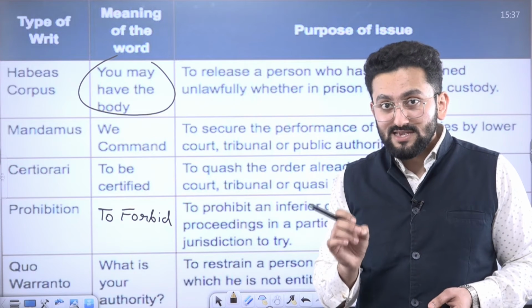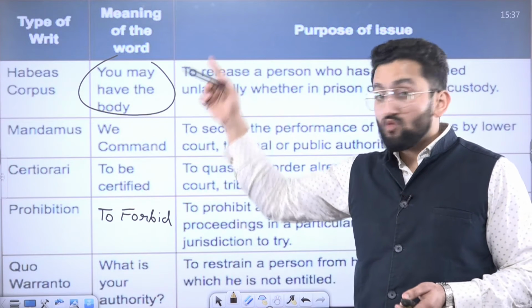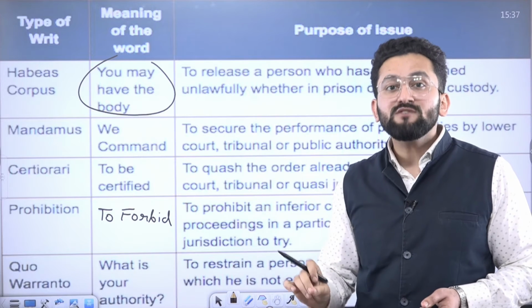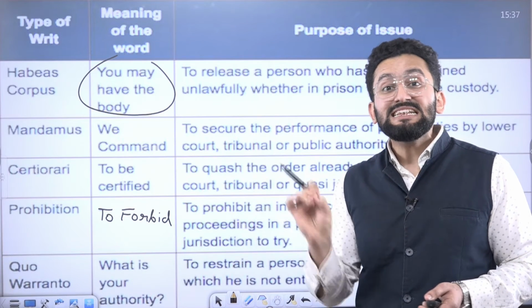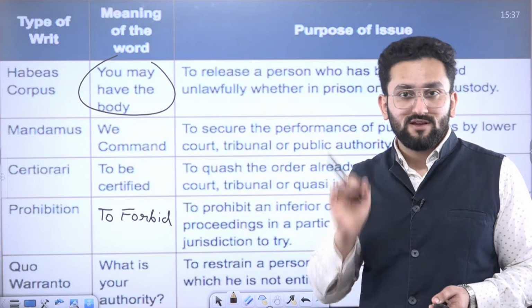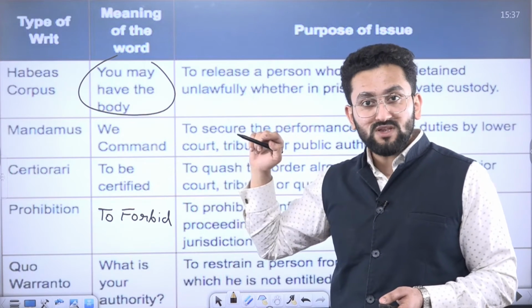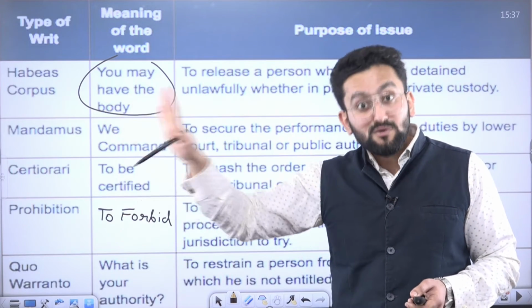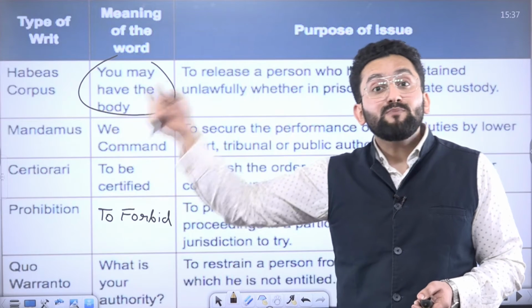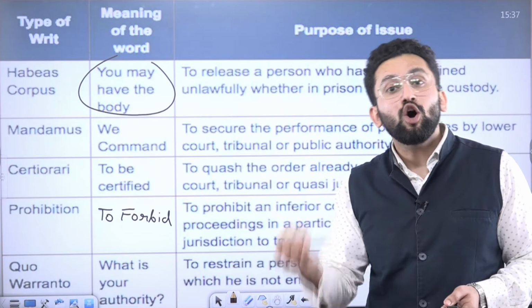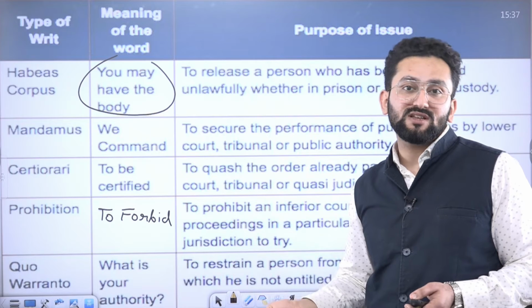So in this case, you can go to the Supreme Court using Article 32, that the detention of Rohit is illegal, is arbitrary. And you can ask the Supreme Court, please issue this writ of habeas corpus so that the body, means person, Rohit, can be produced in court, and police can be asked on what grounds you actually arrested Rohit.